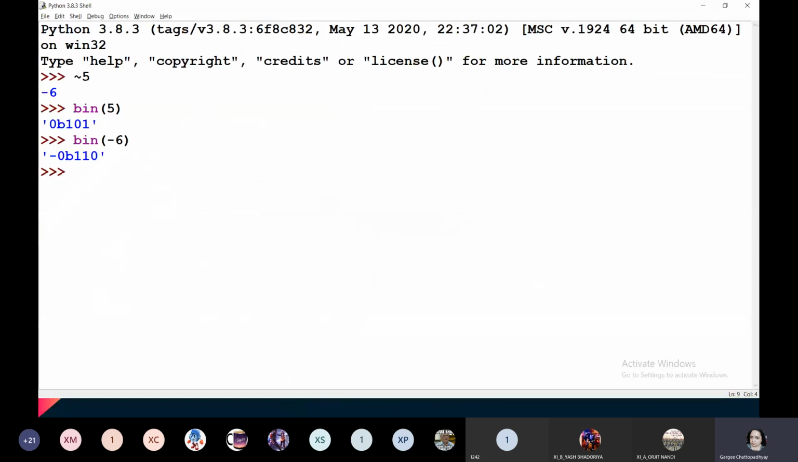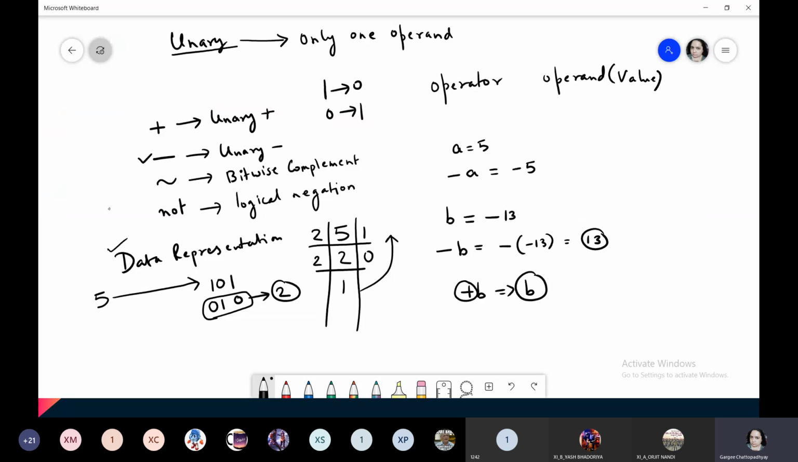Okay, we'll take another value here, 12, and we will apply the complement to 12. Okay, so we are getting minus 13. Let us see whether this applies or not. So we will first convert 12. We get 1100. Now if we complement this, this will be 1, this will be 1, this will be 0, and this should be 0, but it is not changing the last bit. It's keeping it as 1 only.